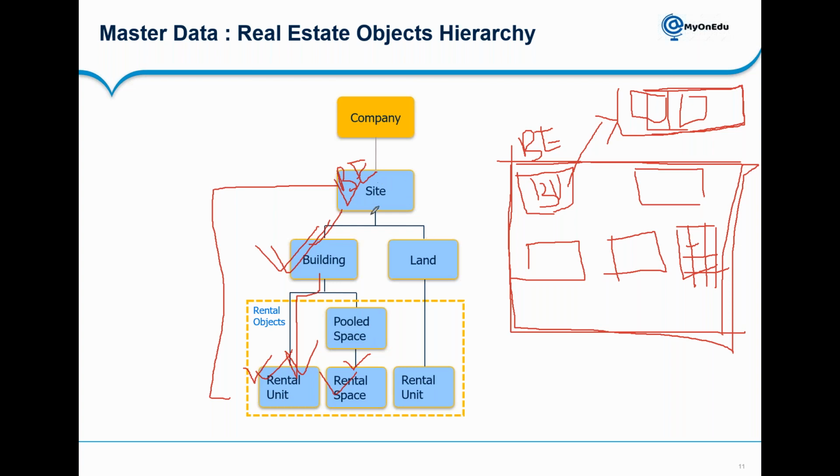So this hierarchy we need to follow, and this is a fixed hierarchy. You cannot create the building first, then the site, and then under that a rental unit. No, the sequence of all objects is fixed, and we need to follow it. If we want to create a rental unit, we are supposed to have a building or land. Similarly, if you want to create a building, you have to create the site first, and only then can you create a building. And this entire thing is assigned to the company. So whatever master data you create here, for the usage view, it has to be aligned with your company code.